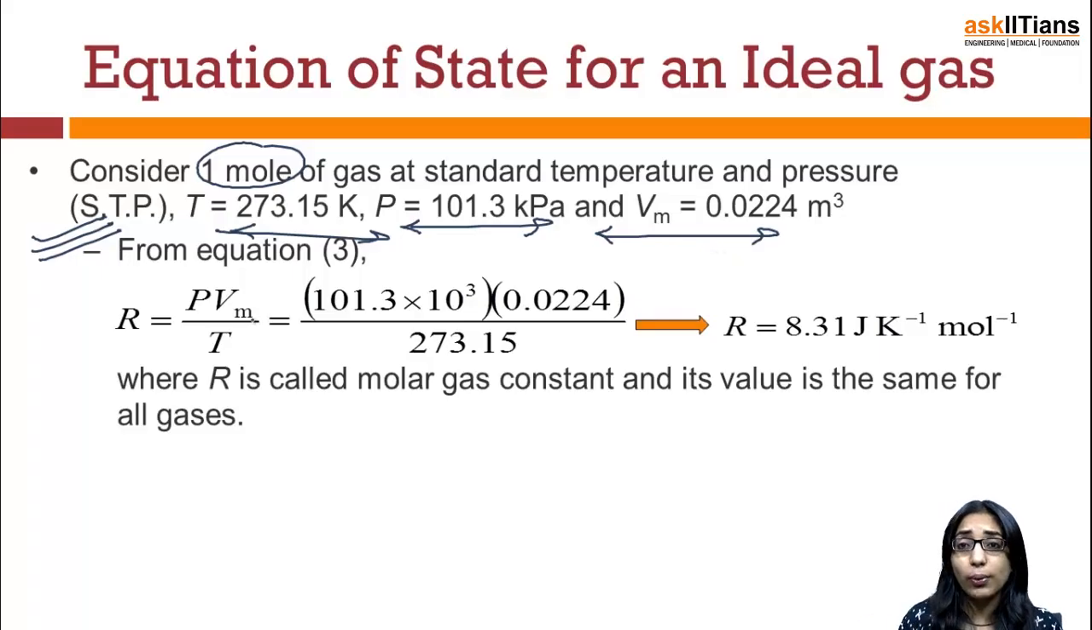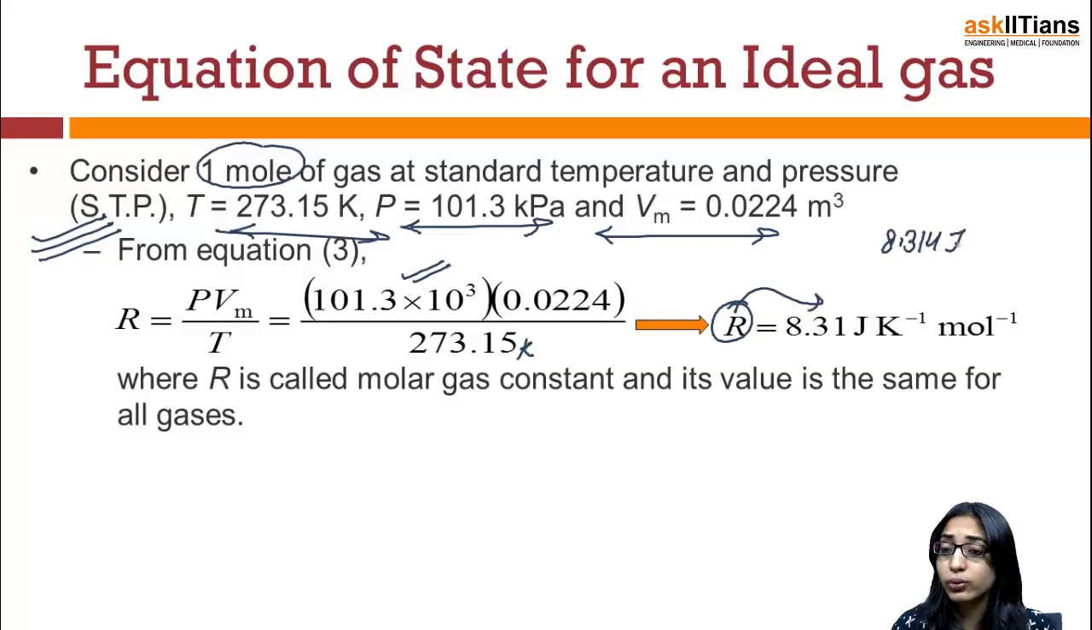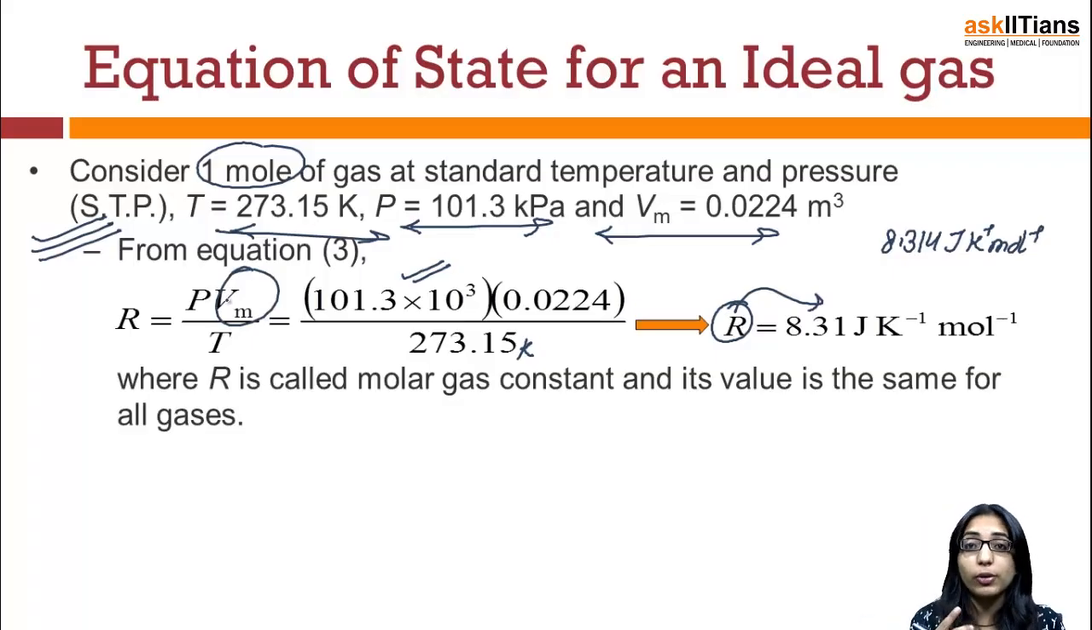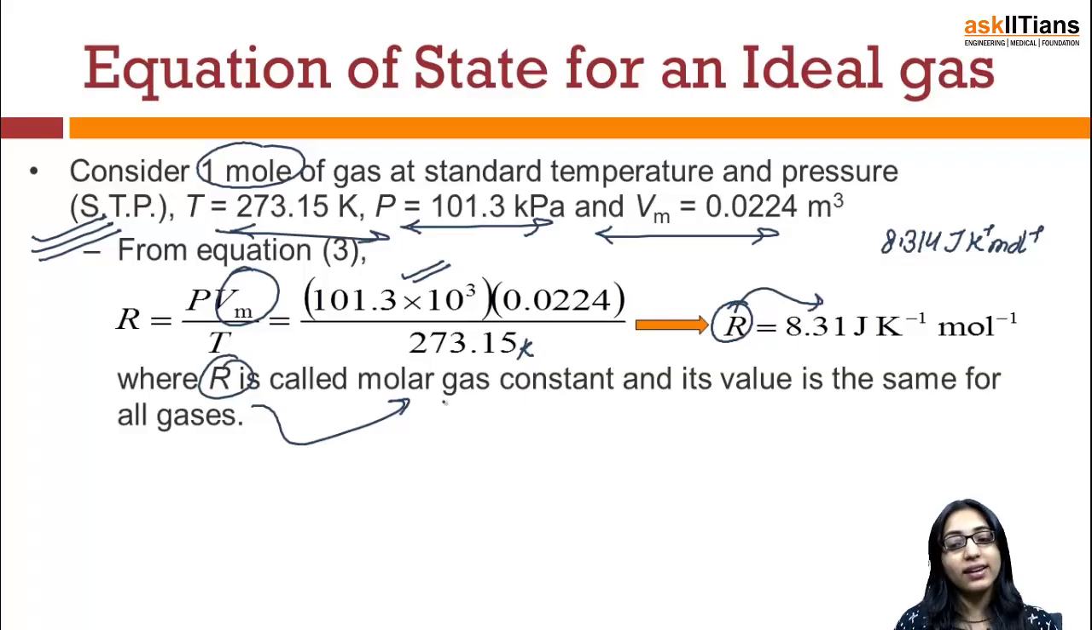Now, if I ask you to calculate the value of PVm over T, the pressure given to me is 101.3 into 10 raised to 3 pascals, and the volume will be 0.0224. If I ask you to divide it by temperature, 273.15 Kelvin, the value of R, that constant, comes out to be 8.314 joules per Kelvin per mole. So here Vm is nothing but the molar volume, that means the volume occupied by just 1 mole of the gas. So this R is known as molar gas constant, and its value is the same for all the gases. So this R is a universal molar gas constant and has the same value for all the different types of ideal gases.